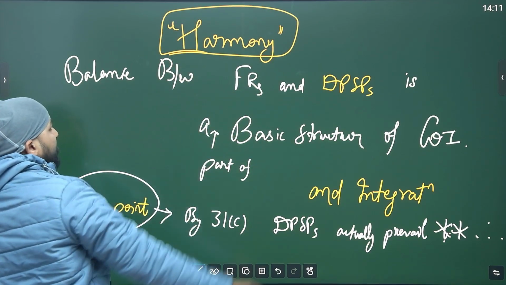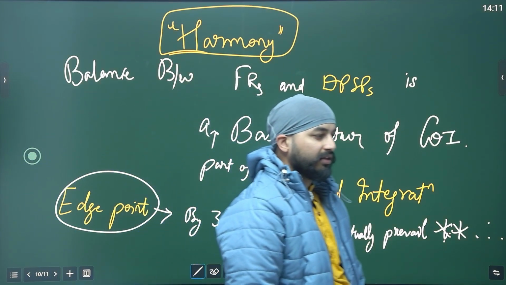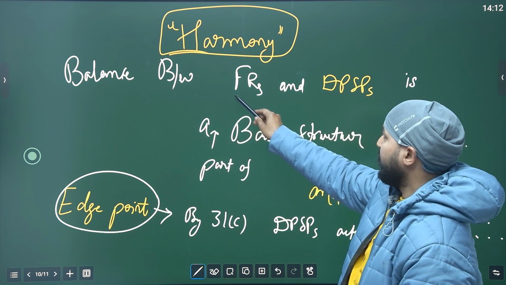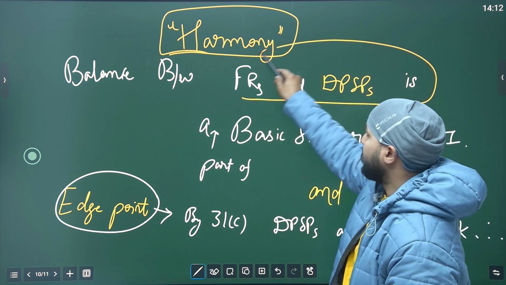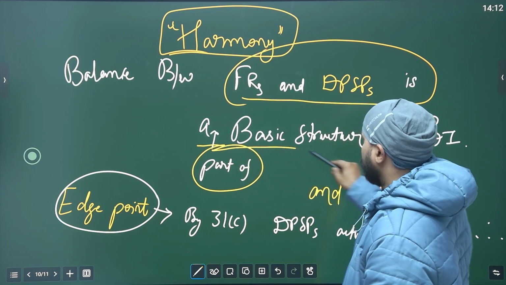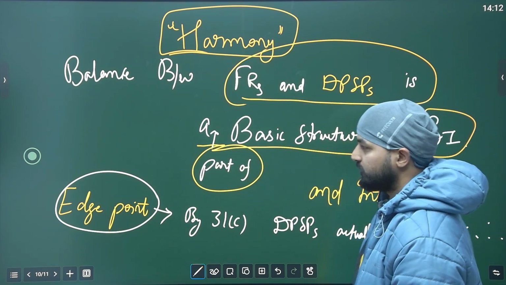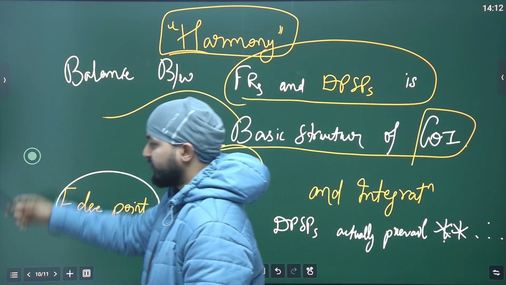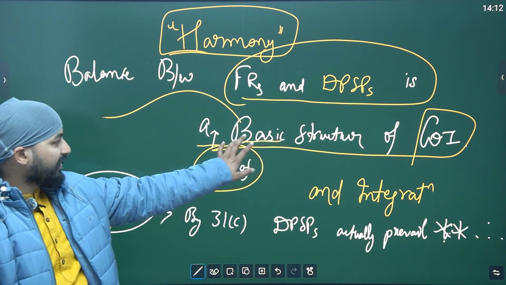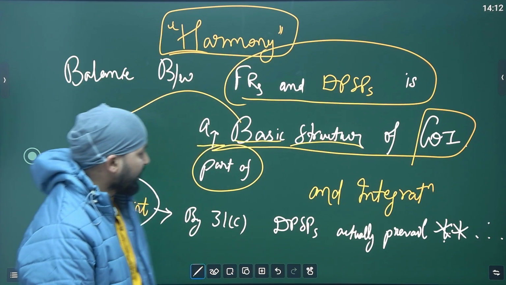Remember this word, harmony. There should be a harmony between fundamental rights and DPSPs. Balance between fundamental rights and DPSPs is a part of the basic structure of the Constitution of India. We have discussed this basic structure doctrine. You know what it is? This is something not even Parliament can take away.